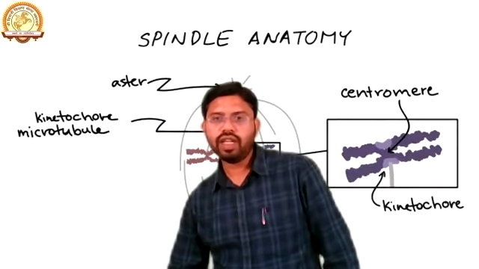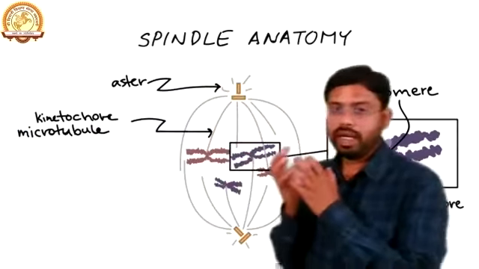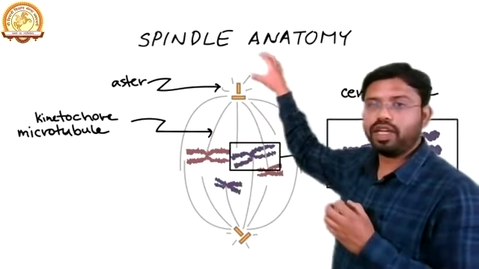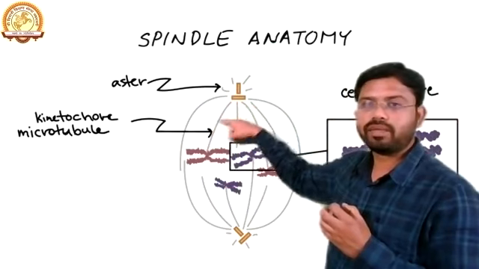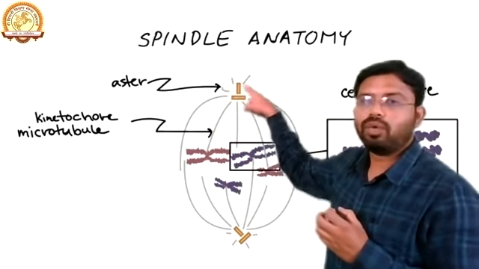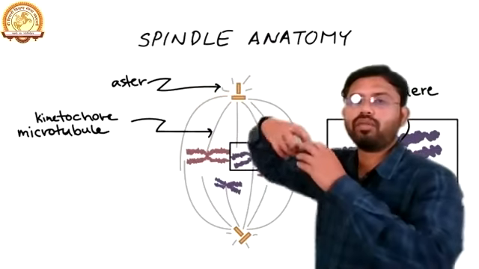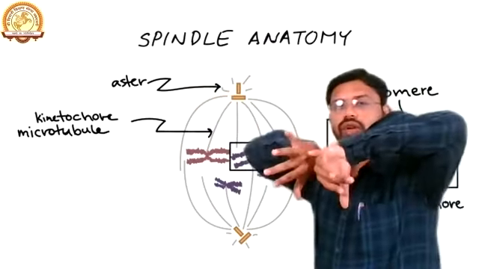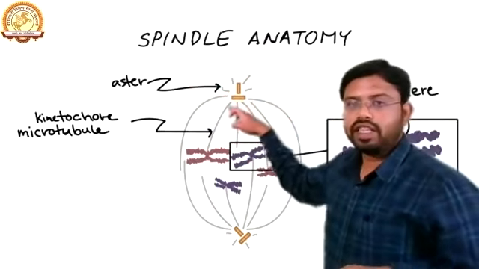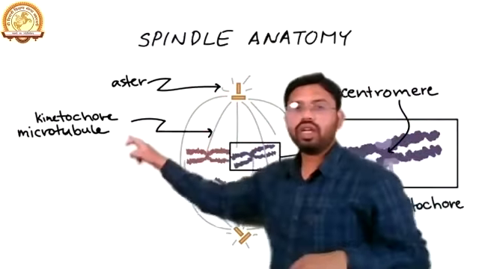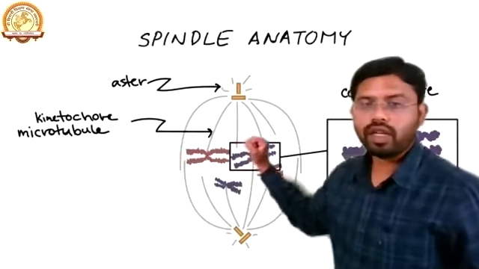Now here is the image which shows the anatomy of the spindle. Spindle means these spindle fibers. At this particular pole, there is a formation of asters. These are the asters which are moving in the opposite direction. These are the spindle fibers, or we can say they are known as the kinetochore microtubules.